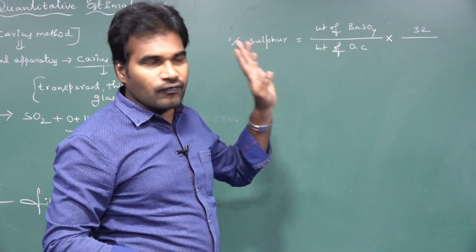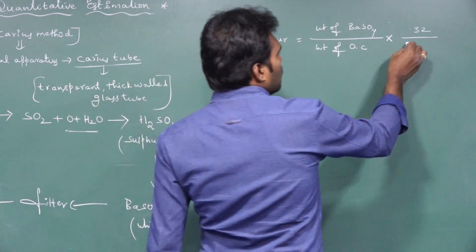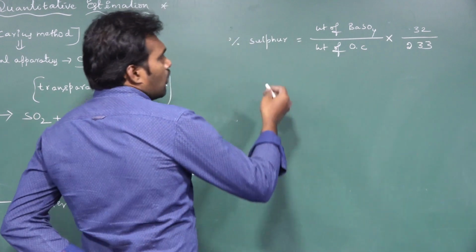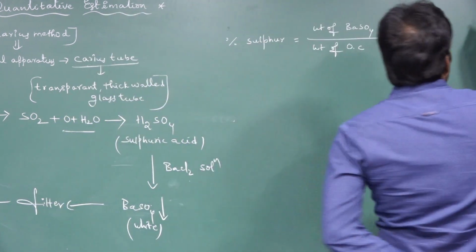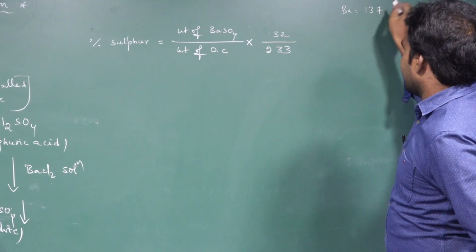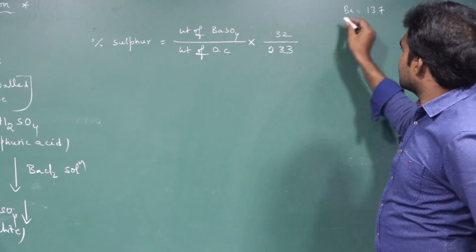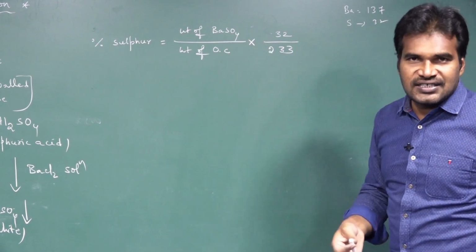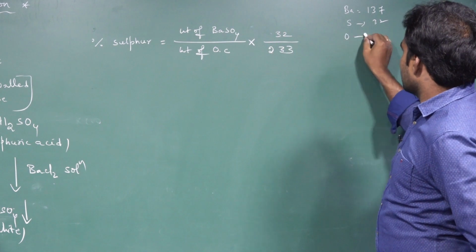That is 233. If you want, you can do this: the atomic weight of barium is 137, sulfur is 32, and each oxygen is 16, 16 fours are 64.